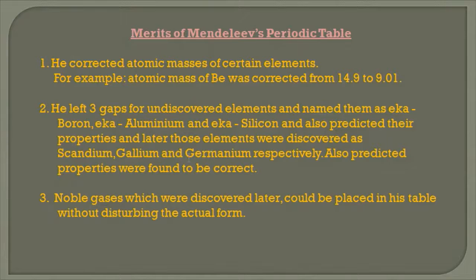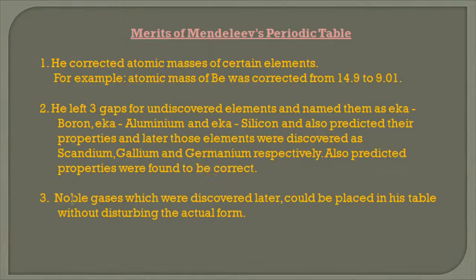For gallium, scandium, and germanium, when these elements were discovered, they were placed in those gaps without disturbing the existing periodic table, without disturbing the existing elements. He also predicted the properties of undiscovered elements, and when they were discovered, the properties were found to be almost the same as the actual properties. So it was the biggest achievement of his periodic table.